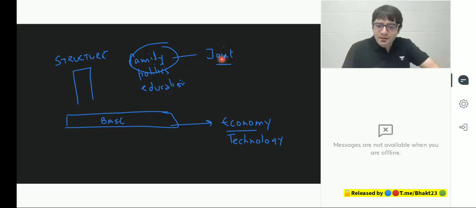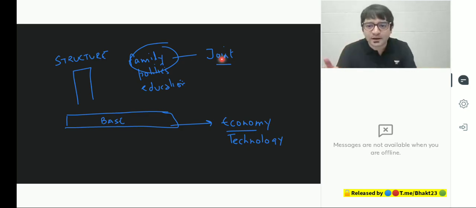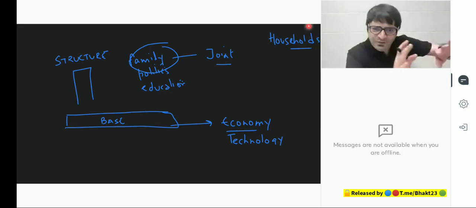But whenever technology changed, with the coming of machines and industrialization, capitalism emerged, which we will discuss today. Capitalism emerged, and people started migrating towards cities because that is where the jobs were. So joint families changed into nuclear families. But now we are in a hyper-capitalist growth. We don't talk about families anymore in sociology. We talk about households. But we don't have to deviate into this route.